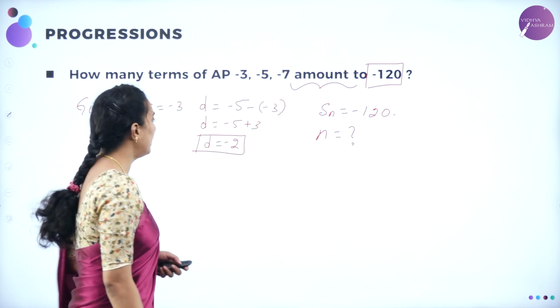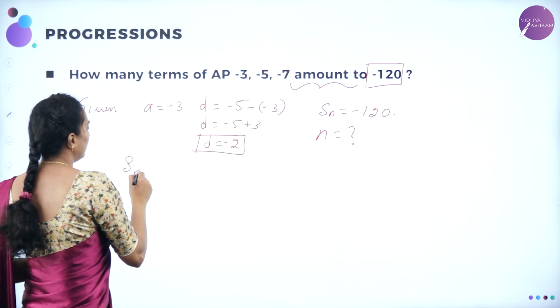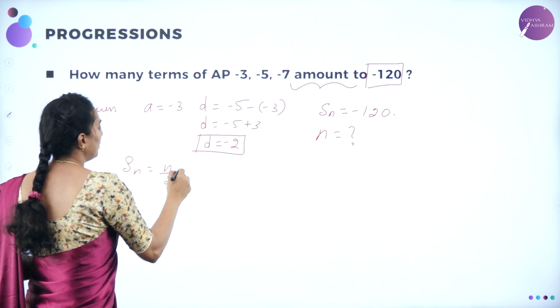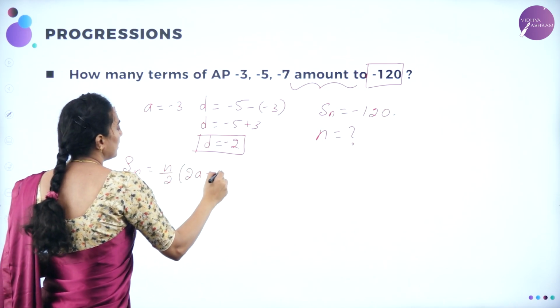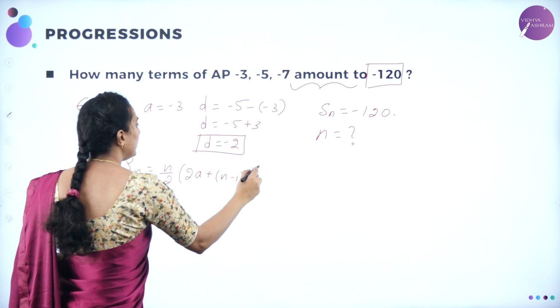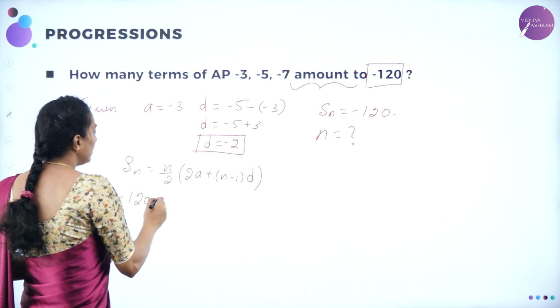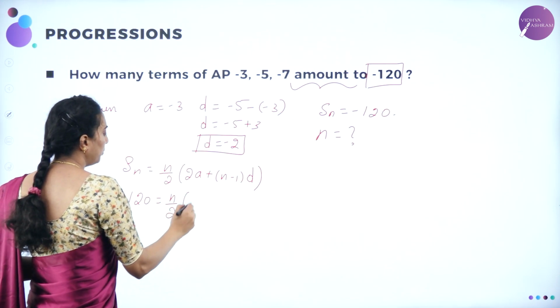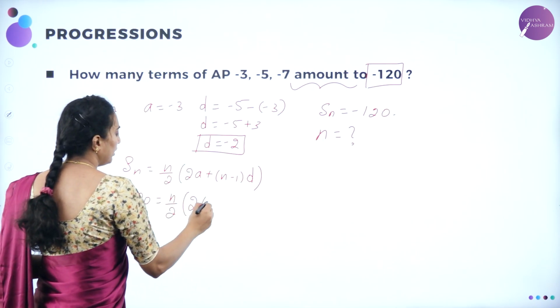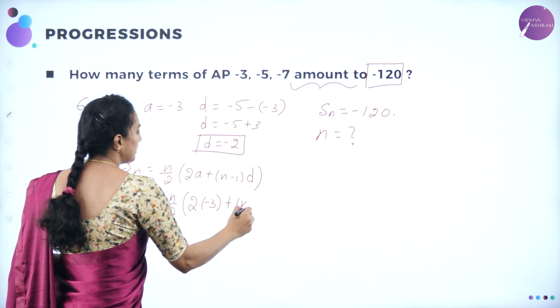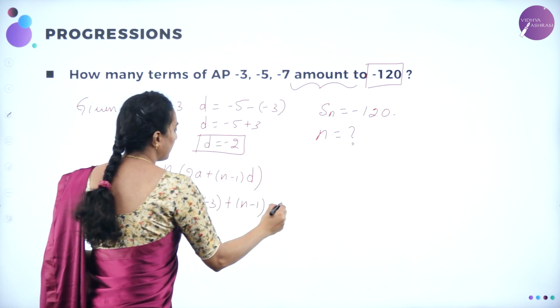Now we know the formula is given by Sn is equal to n by 2 into 2a plus n minus 1 into d. We need to find out the n. Sn they have given minus 120 is equal to n divided by 2 into 2. We know that the a value is minus 3, plus n minus 1 into the d value, which is minus 2.